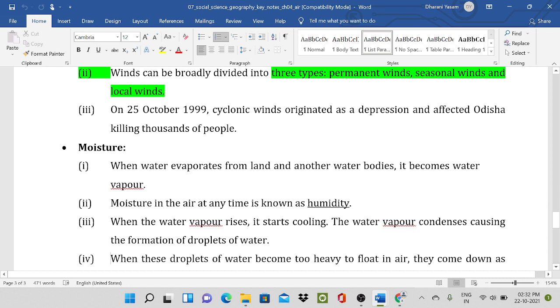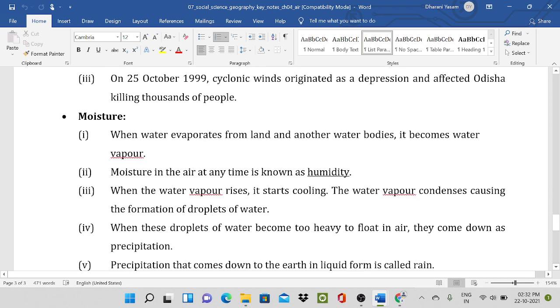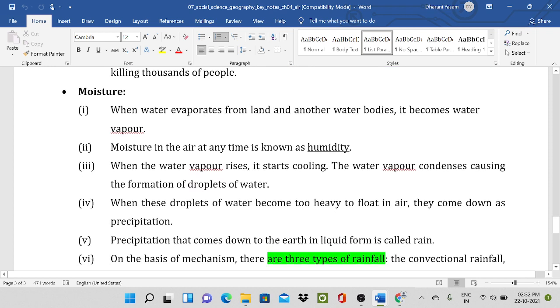Moisture. When water evaporates from land and other water bodies, it becomes water vapor. Moisture in the air at any time is known as humidity. When the water vapor rises, it starts cooling. Then the water vapor condenses, forming droplets of water in the form of clouds. When these droplets or clouds become too heavy to float in air, they come down in the form of precipitation. This is a cycle process.